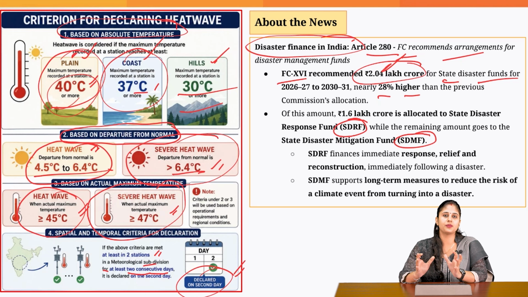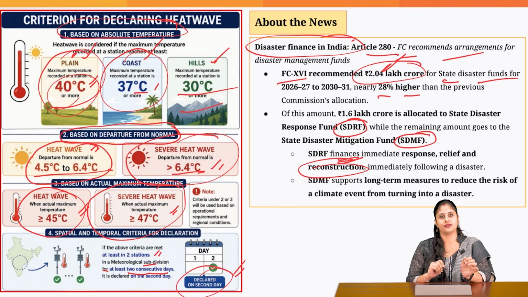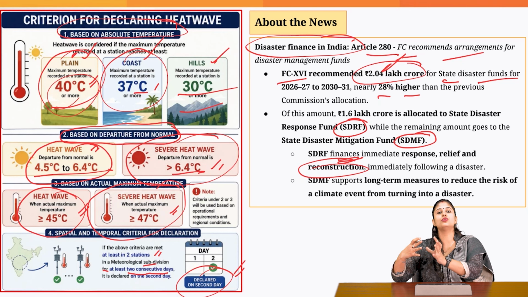Now, what is the purpose for which these 2 funds are being created? Why not only 1 fund? Pay attention to the name itself. First fund is disaster response. That means a disaster has already taken place. Now, how to respond after that? How to provide essential medical facilities, how to provide essential food items, how to do reconstruction, that all would be financed through SDRF. When it comes to disaster mitigation, mitigation means how to ensure that we reduce the casualty if a region is hit by a disaster.